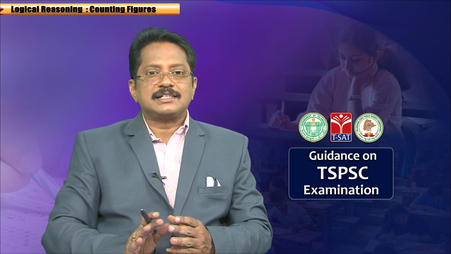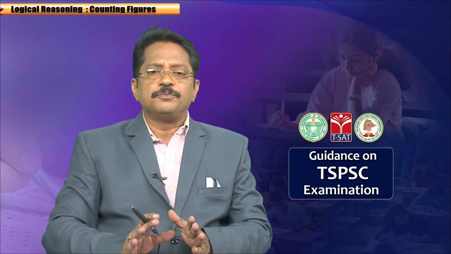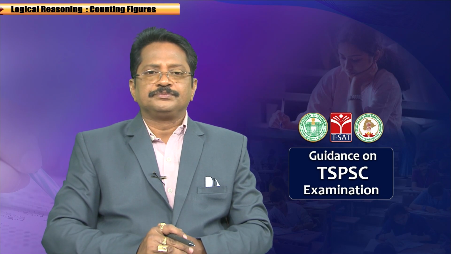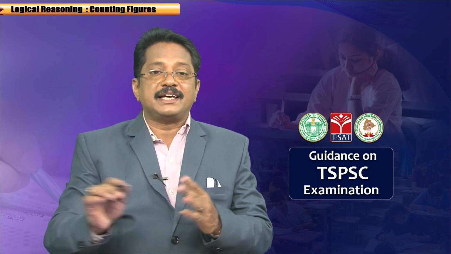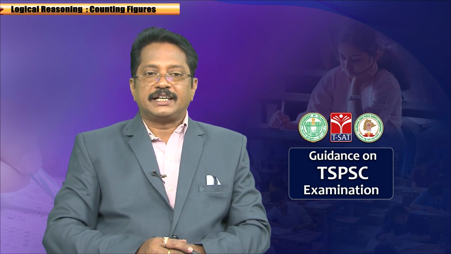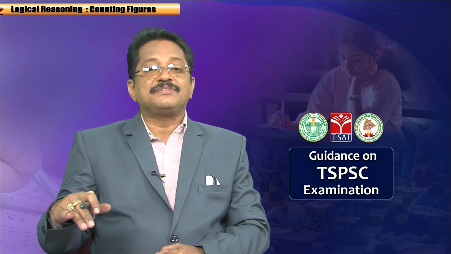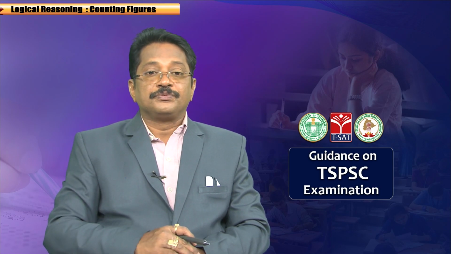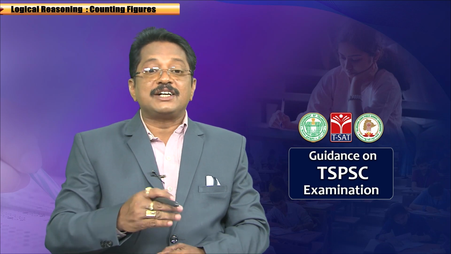Do you understand this one? So if the base is divided into n parts, then the number of triangles is simply sigma n. That's it. Clear?